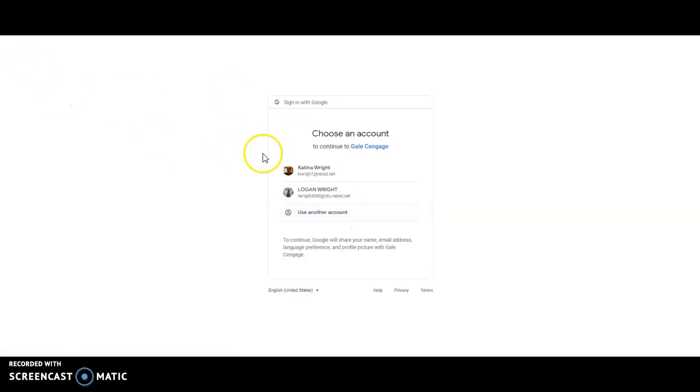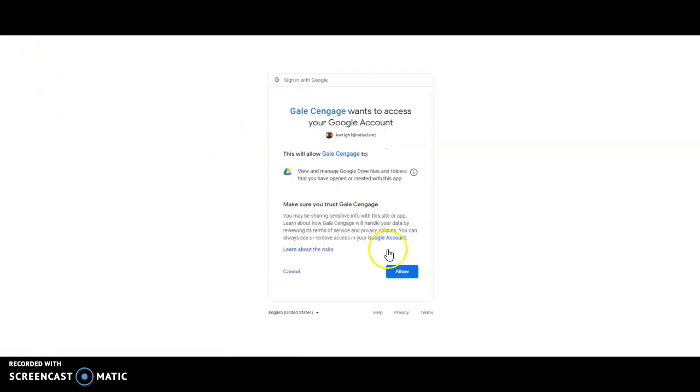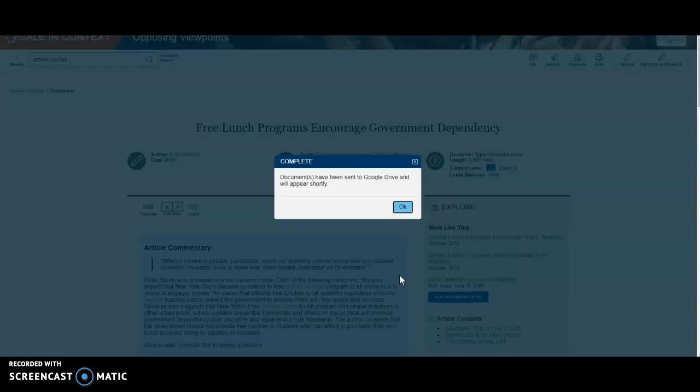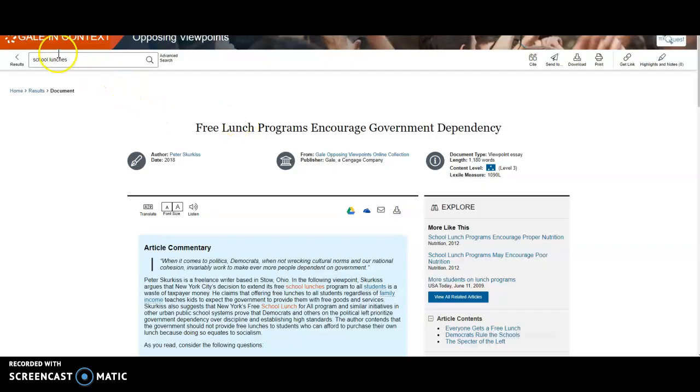Right here is how you get into your Google Drive and save it. As you can see, I have to just select my Google Drive, allow it, and documents have been sent to my drive, and it will save in a folder that is named Gale in Context Opposing Viewpoints. When I want to cite my article, it's right here. It also saves that citation into your Google Drive so that you can access that when you need to do your resource citations to give credit where you got your information from.